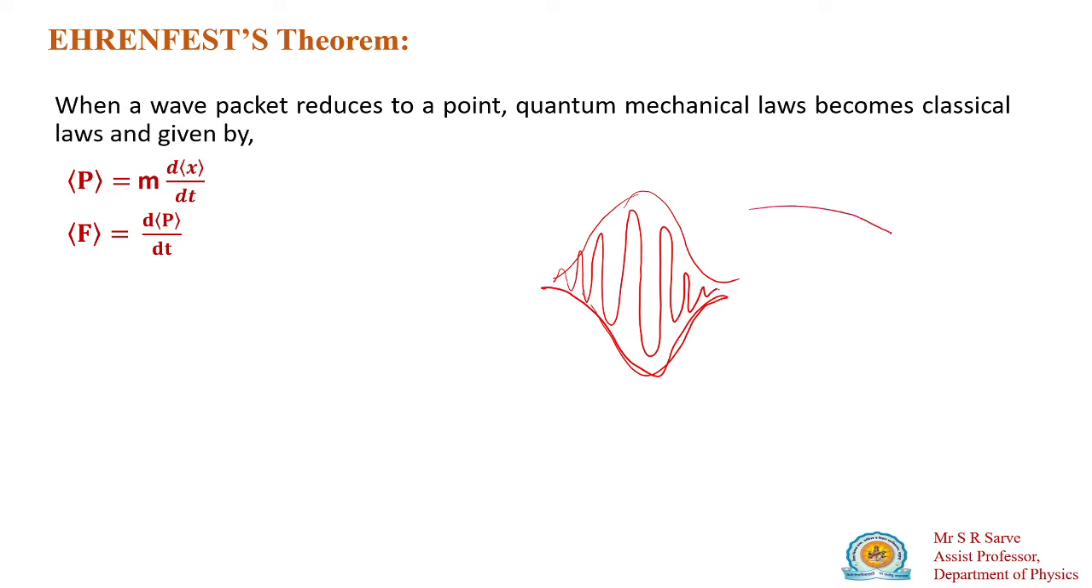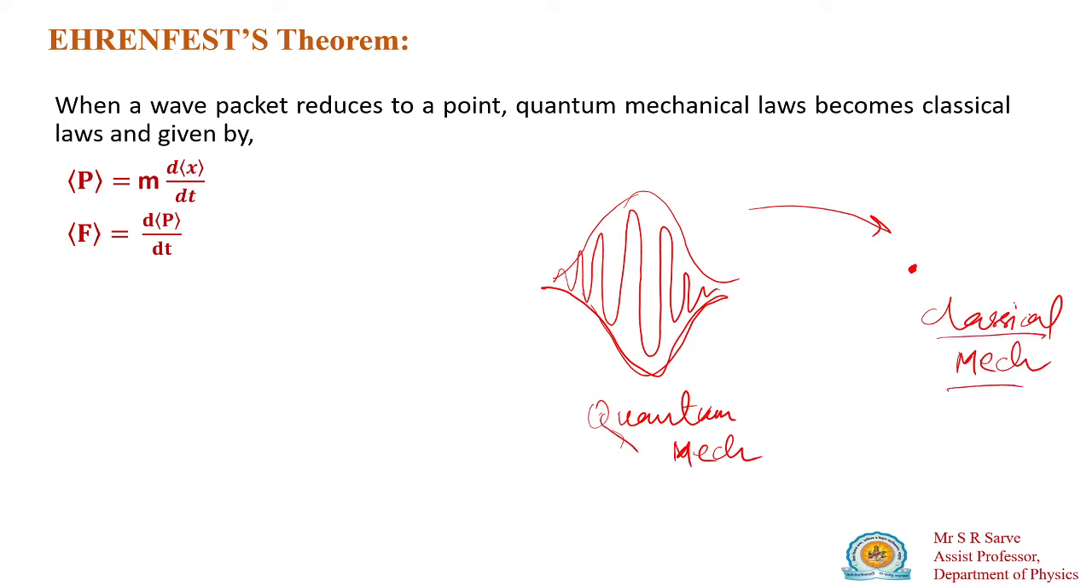When this wave packet reduces to a single point, the motion of a single point, this is which mechanics? Quantum mechanics. And point motion is given by which mechanics? Classical mechanics. So that means your quantum mechanical laws will reduce to classical mechanics. This is to be shown by Ehrenfest's theorem.